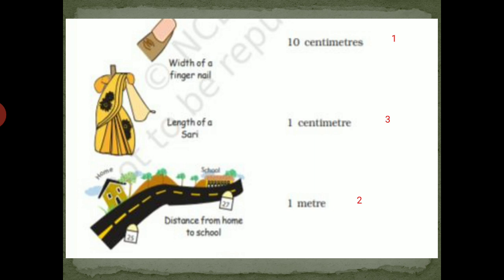Width of a fingernail, it is about 1 centimeter. Length of a sari, 5 meters. Distance from home to school, about 2 kilometers.